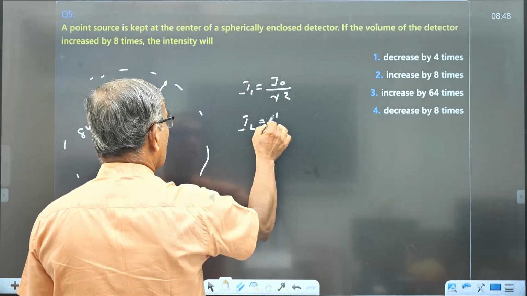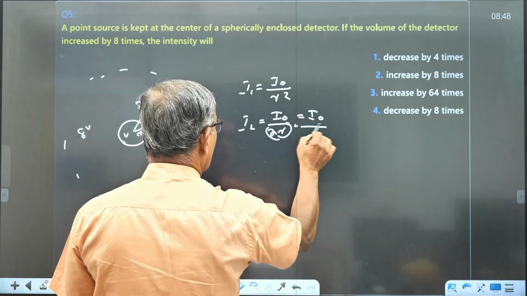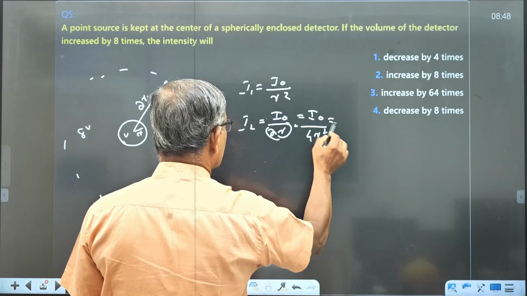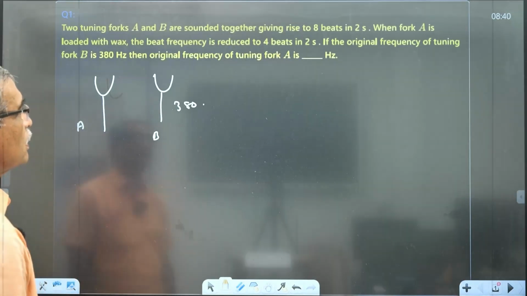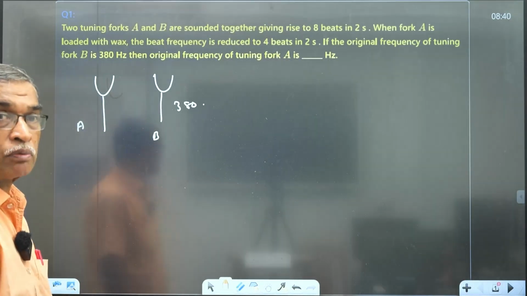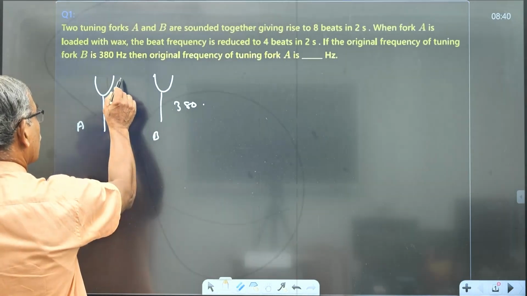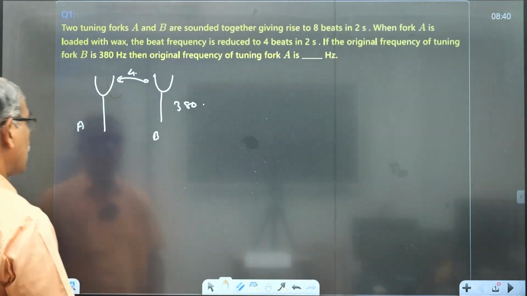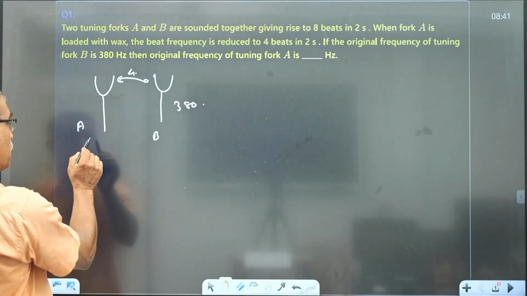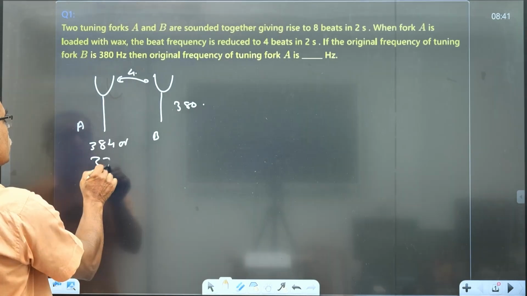Second case, I0 by 2R whole square is equal to I0 by 4R square, which is how much times I1? I1 by 4. Before loading, when it is excited, 8 beats in 2 seconds. Therefore, beat frequency is 4, so there are 4 beats, 8 by 2 is 4. And therefore, the frequency of A can be 384 or 376.